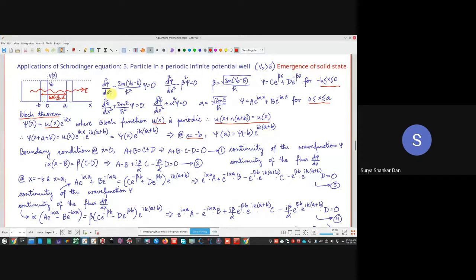So what is the boundary condition? One condition will be here, at x equal to 0, the right wall of this particular potential barrier. So at x equal to 0, what is the condition? These are the two wave functions for the two regions. So I'll just simply put a plus b equal to c plus d. From here we get one equation. That is because of continuity of the wave function psi.